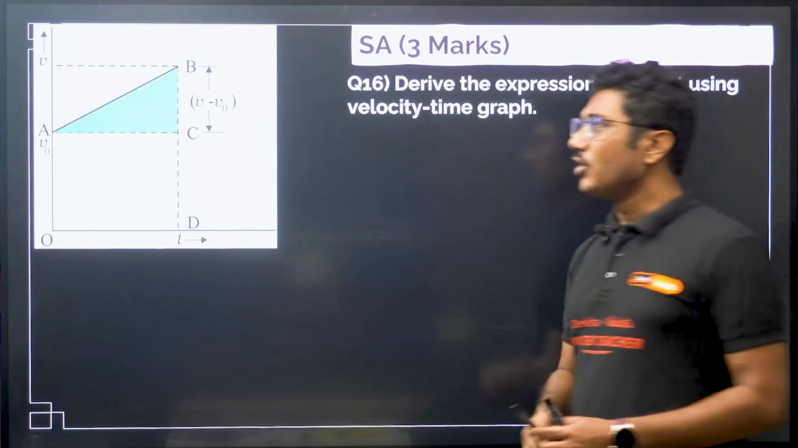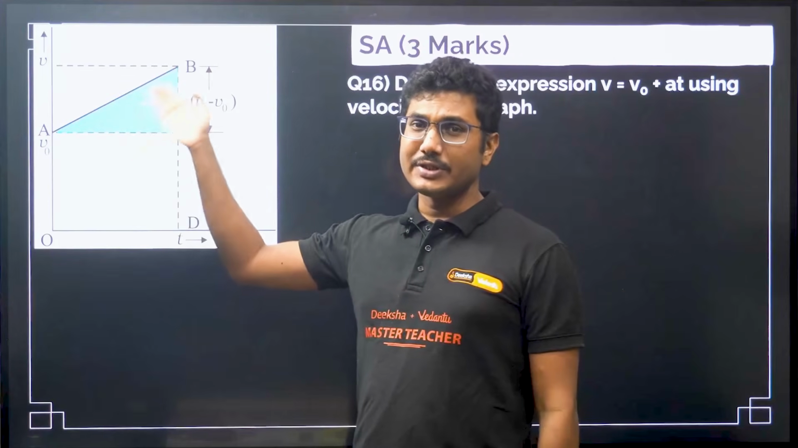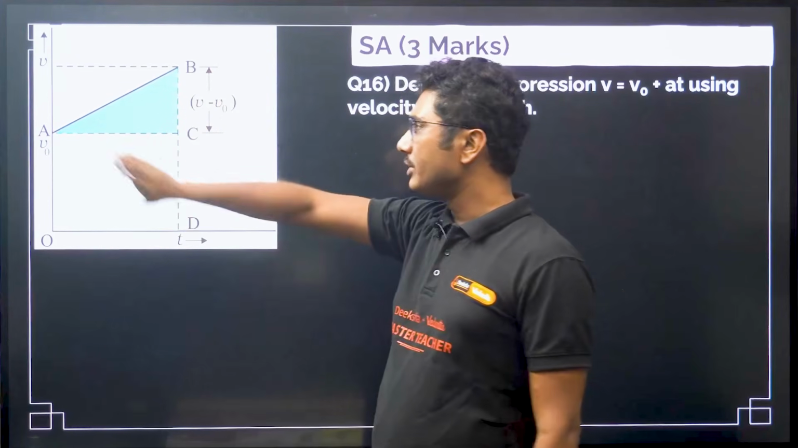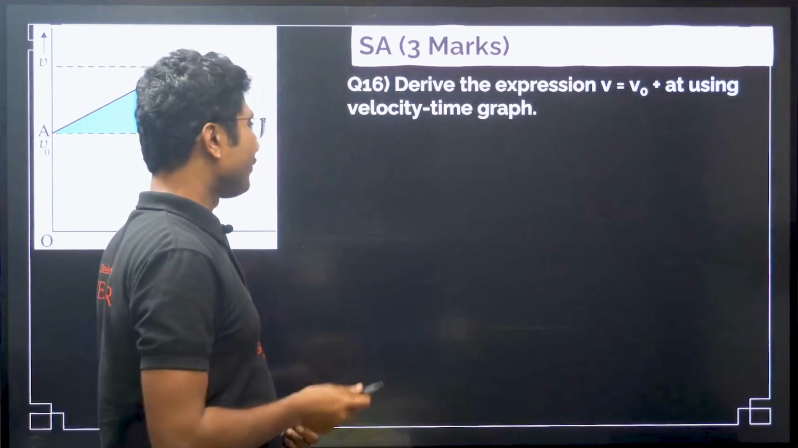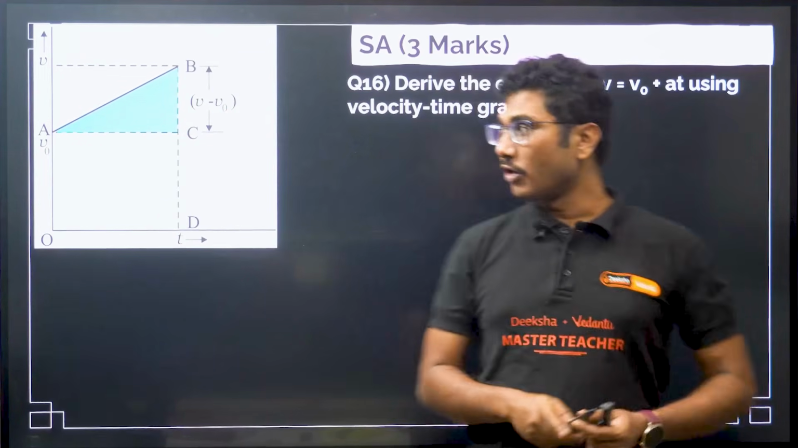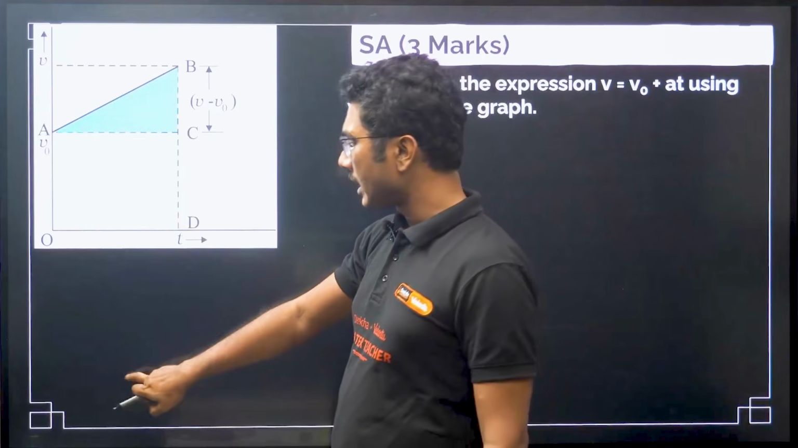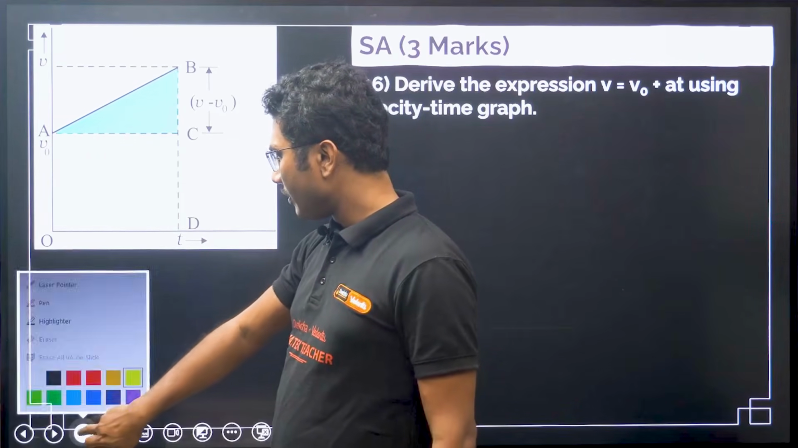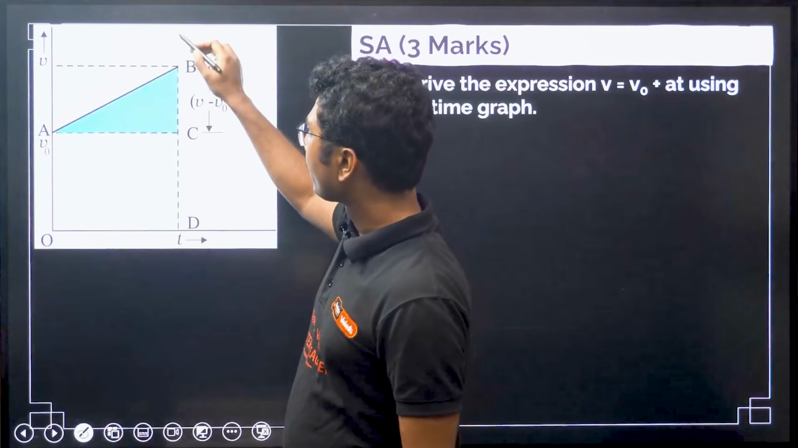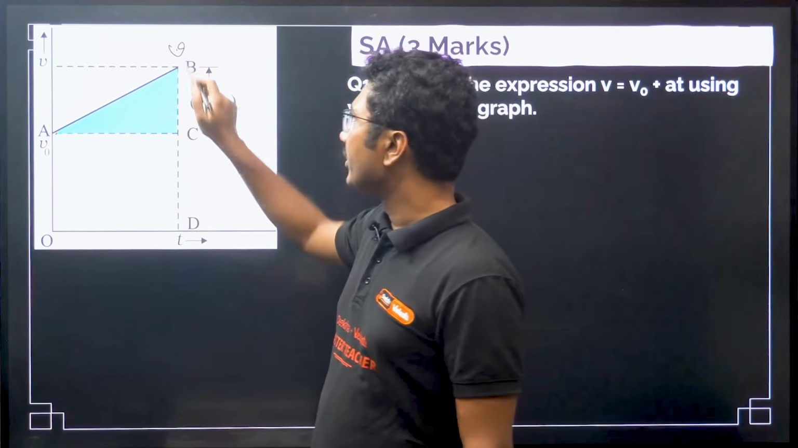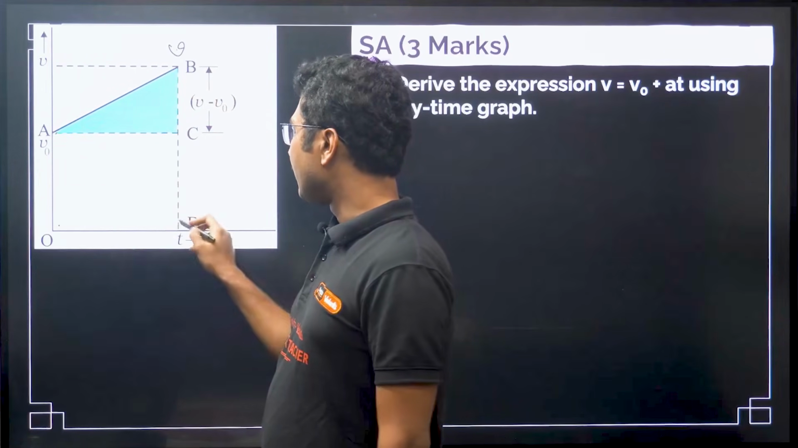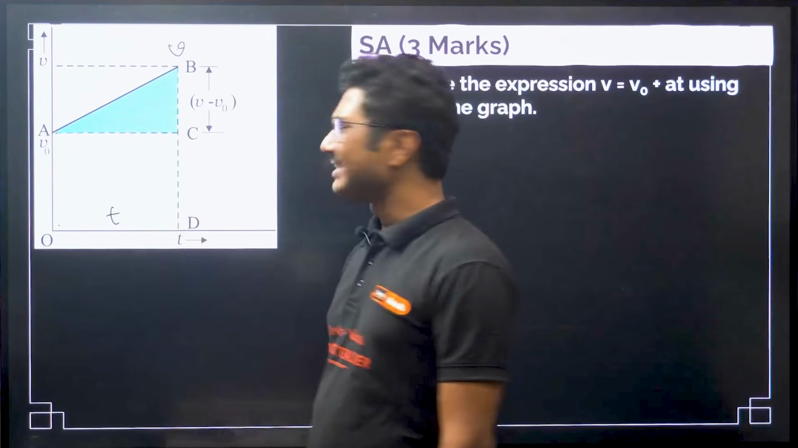First of all, you have to draw this diagram. This is the most common diagram and you have to use it for most of the derivations from this chapter. So first of all, you have to draw this, and from this graph you have to mention that the velocity at point A is v naught, the velocity at point B is v, and the time taken to reach over here is t.